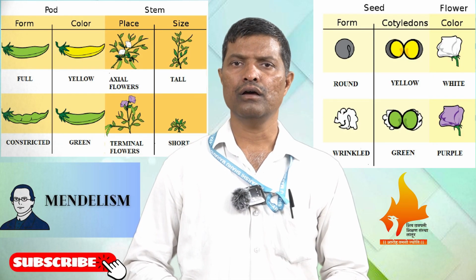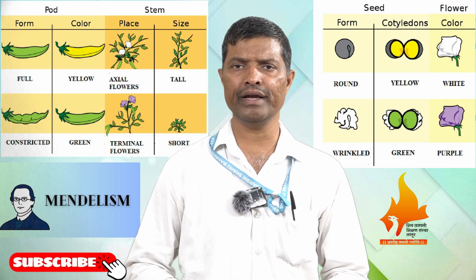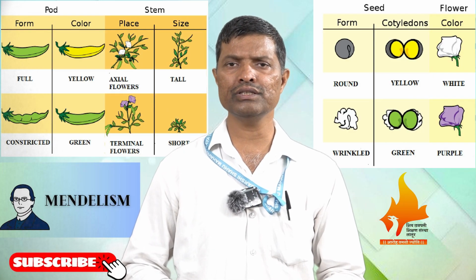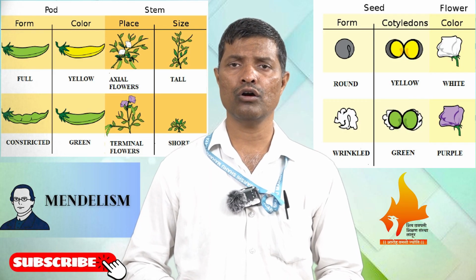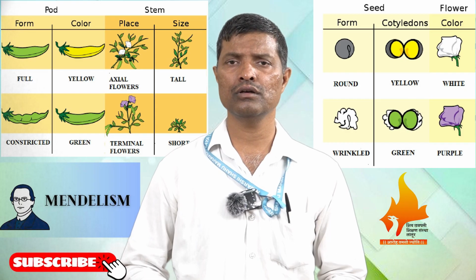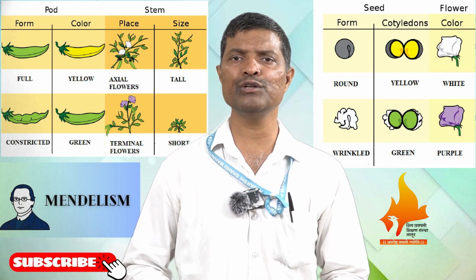Then the same process is repeated: all the F1 progenies are selfed amongst themselves, and Mendel got 16 progenies.